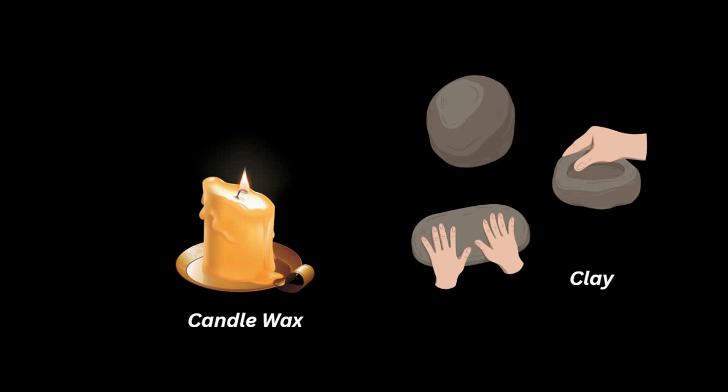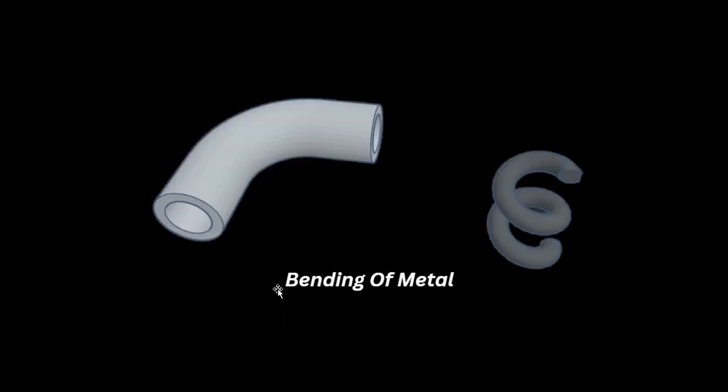So here are some important examples of elastic and plastic materials, and another example is the bending of metal in different shapes and sizes. This also leads to deformation, and it shows no sign of returning back to its original shape and size. So here is the concept of elastic and plastic behavior of materials.